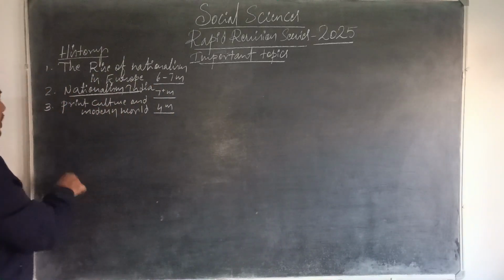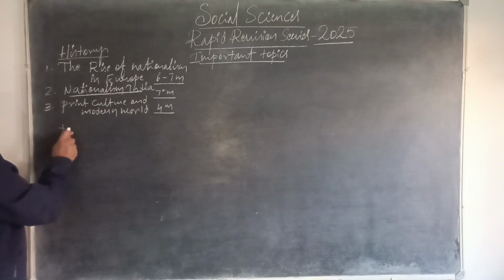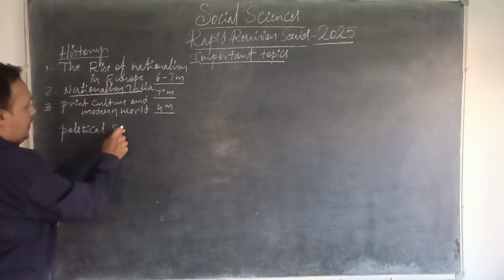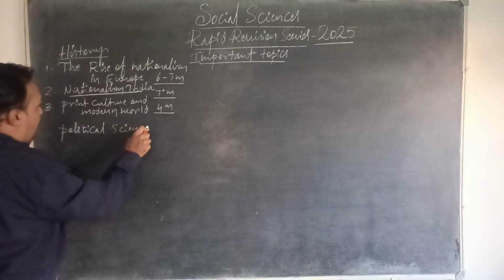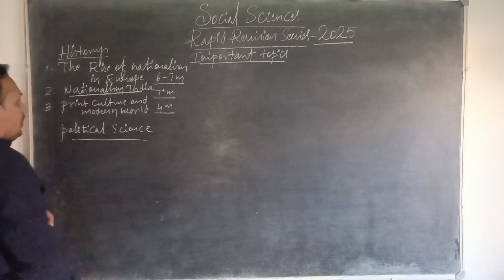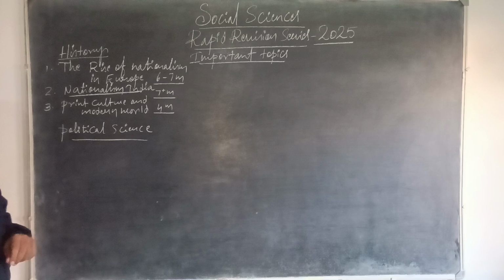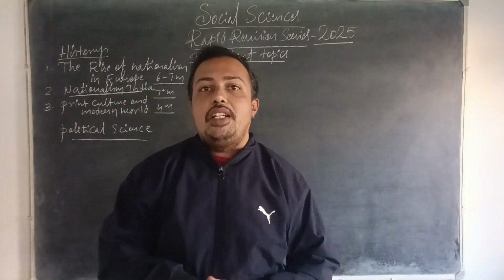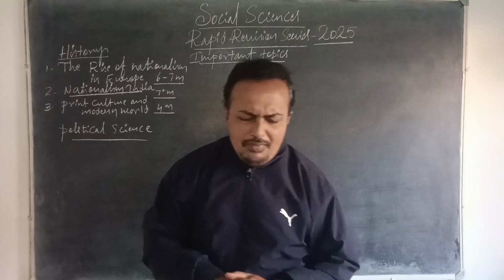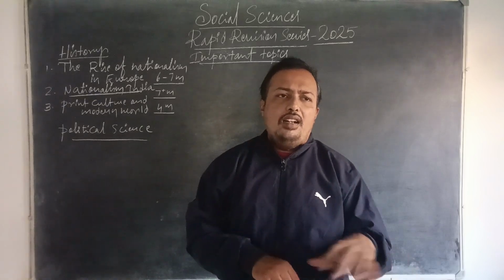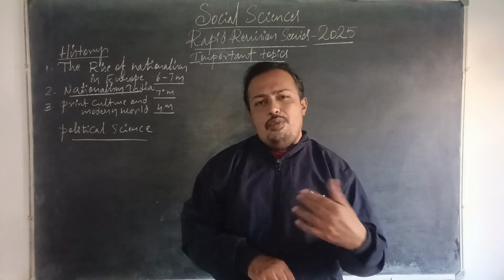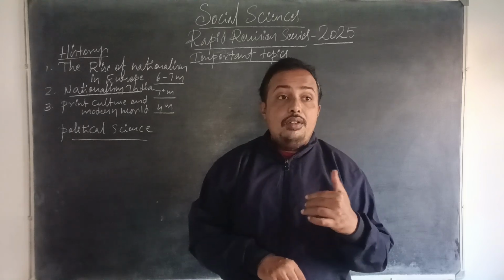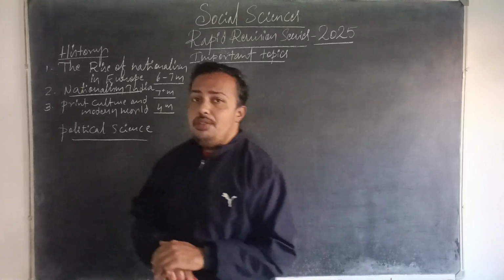Next it is political science, another part of our social science. In this political science, the first two chapters, Power Sharing and Federalism, are lightweight chapters. These two carry 1 mark and sometimes 2 marks questions. In the marathon series we will speak about them. Now for the important chapters to be studied.